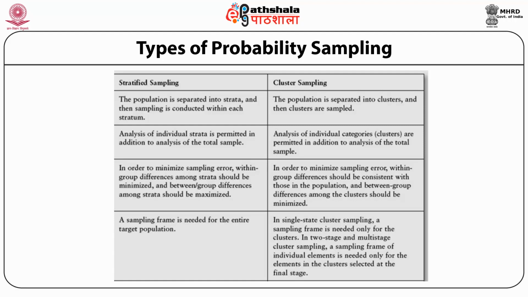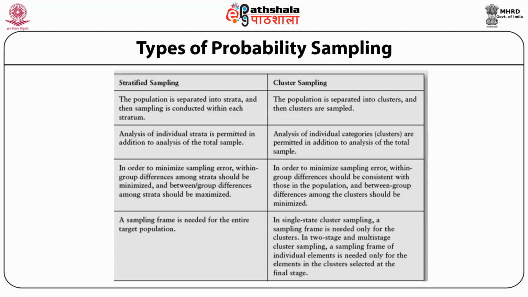While in case of cluster sampling, in order to minimize sampling error within group, differences should be consistent with those in the population and between group differences among the clusters should be minimized.